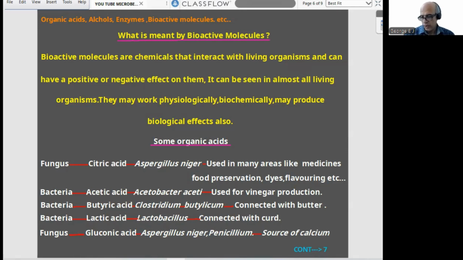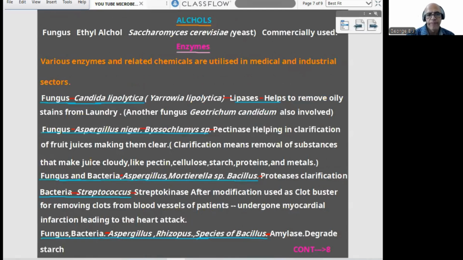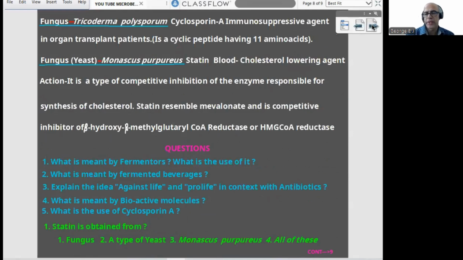Now, after that, a set of chemicals, again, match the following: important organisms, chemicals, how it is produced, etc. Then comes alcohol, in the same manner. Then enzymes, under which a large number of enzymes, again very important from an exam point of view, match the following, etc. So as such, for microbes we think it is an easy chapter, but question-wise some important areas are there, NEET or theory. So don't discard this chapter. 2-3 questions, sometimes you may get. It's easy to get them.